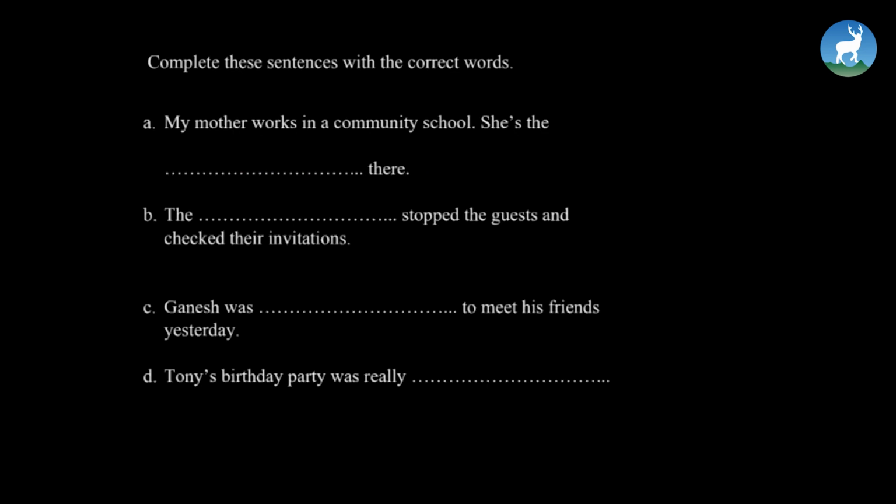So kids, we will now do a little exercise that is related to the reading picture we have done just a while ago. Let's try doing it together. Here, we need to complete the sentences with the correct words. And let me provide you with some options. The options are wonderful, gatekeeper, head teacher, pleased.